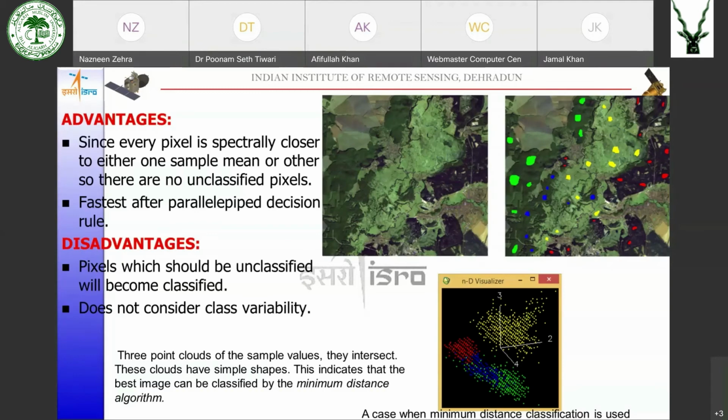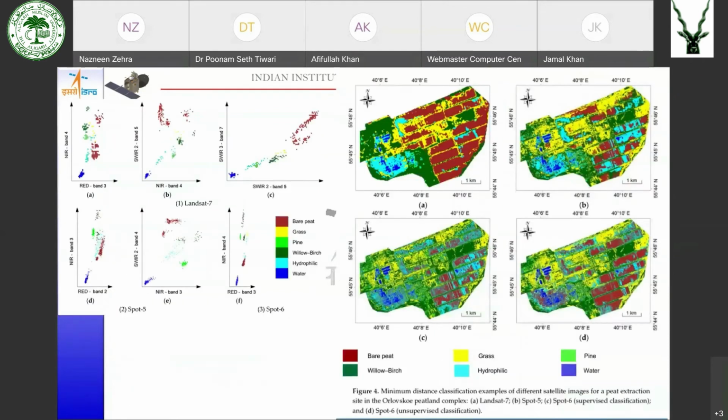Now when we have taken the signatures for this particular image, you can see the 3 point clouds of the sample values are intersecting, and these point clouds have a simple shape. When the shape is simple, we can use the minimum distance to means classification algorithm.